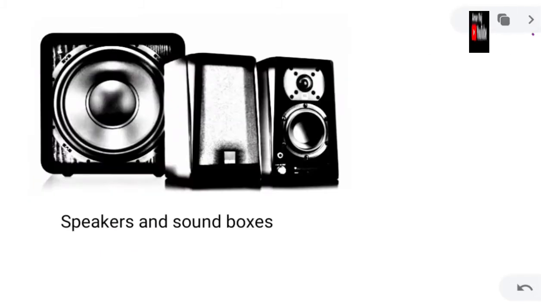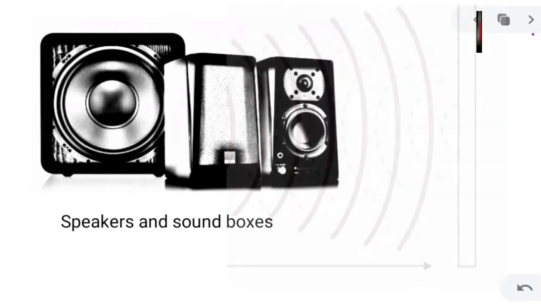Now let us see some more examples. Here you all are aware with sound boxes or speakers. These sound boxes or speakers, when they produce sound, they also vibrate. You can feel, you can touch. If you touch them, you can feel them vibrating.